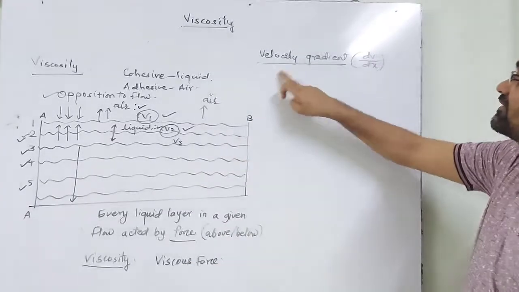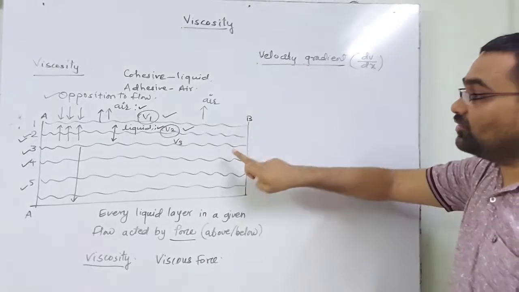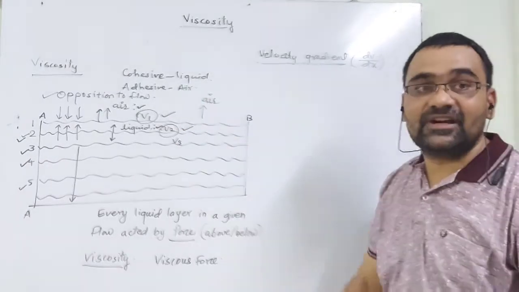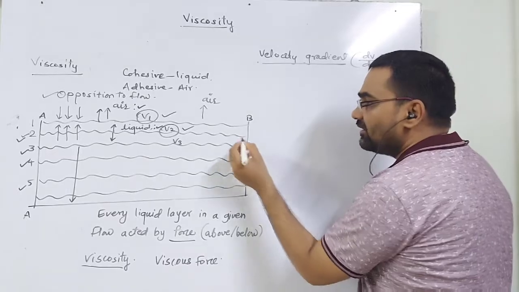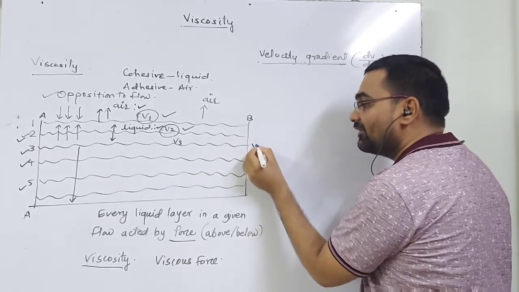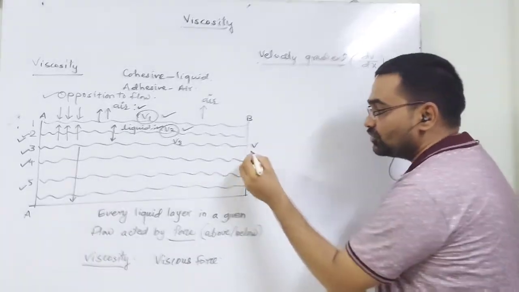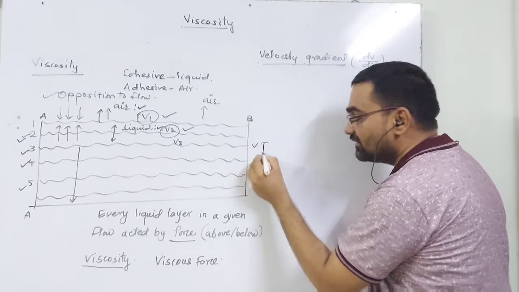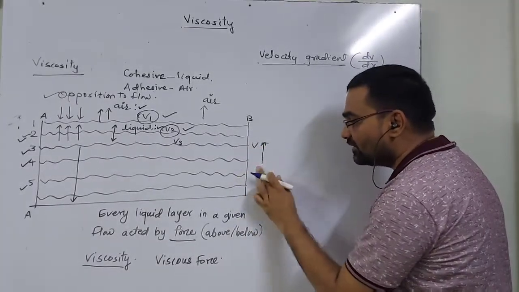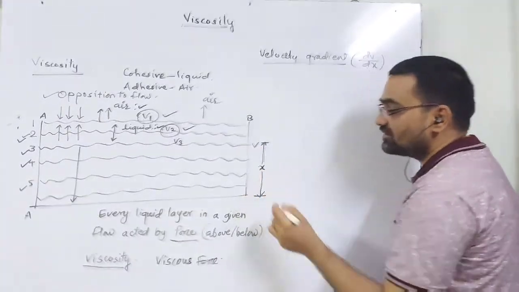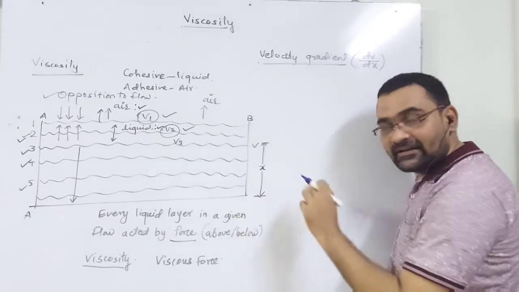To discuss velocity gradient, let a layer of that liquid have velocity v, at distance x from the steady layer.